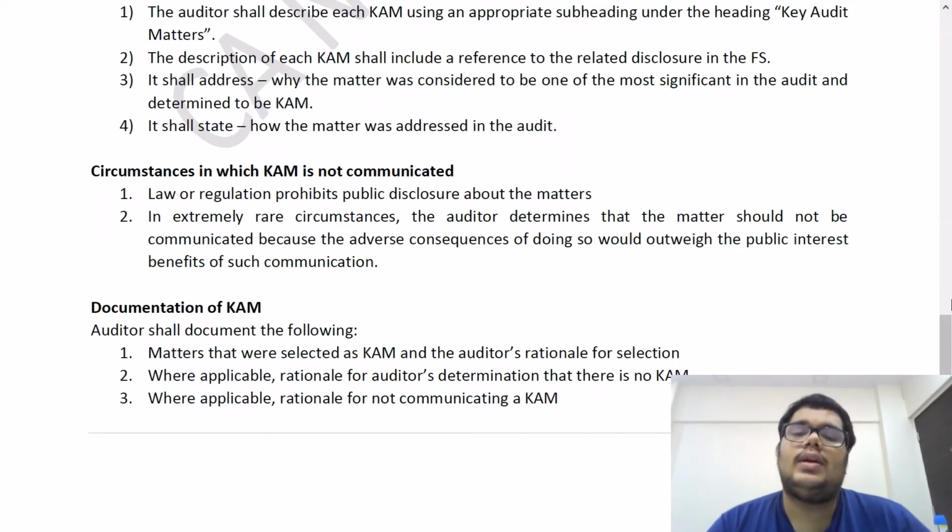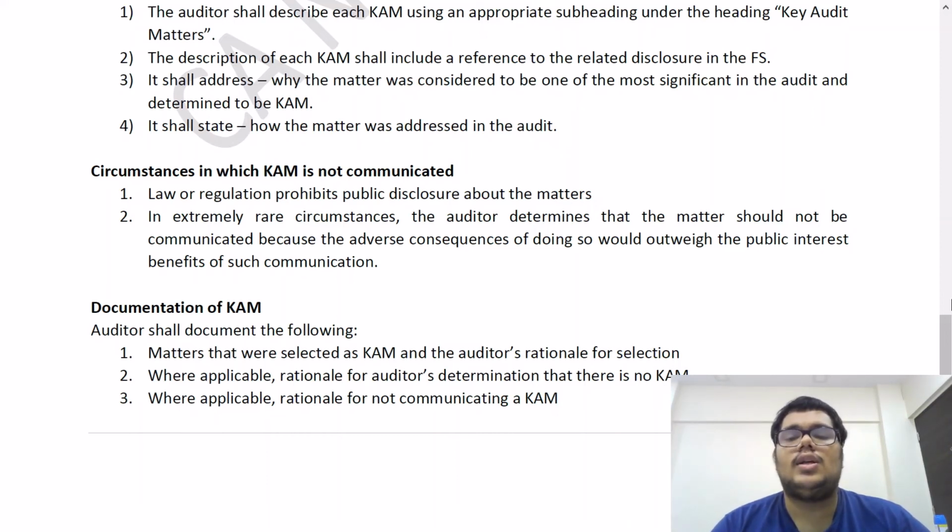Next question, circumstances in which CAM is not communicated. So even though you may be a listed company, you may not communicate CAM in certain circumstances. There are two circumstances. Point number one is law or regulation prohibits public disclosure about the matter. So if law or regulation is prohibiting disclosure about any matter, then you can do away with CAM even though it's a listed company. Second point, in extremely rare circumstances, the auditor determines that the matter should not be communicated because the adverse consequences of doing so would outweigh the public interest benefits of such communication.